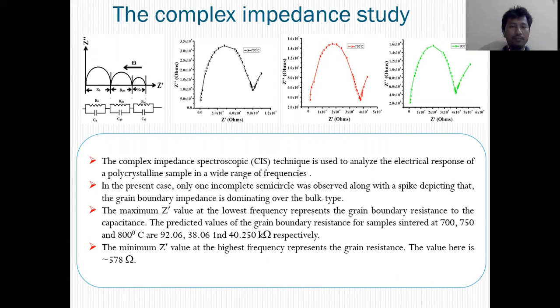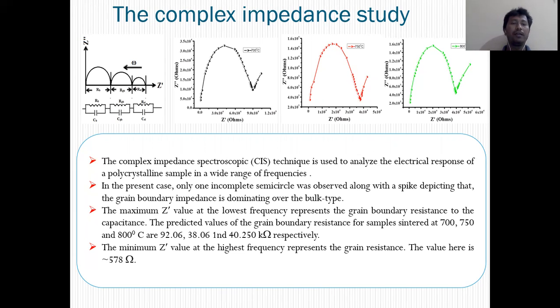Then we plotted the Cole-Cole plot, which is plotted between the imaginary part of impedance and the real part of impedance. This type of complex impedance spectroscopy technique is used to analyze the electrical response of a polycrystalline sample in a wide range of frequencies. In the present case, we found only one incomplete semicircle along with a spike, which depicts that the grain boundary impedance is dominating over the bulk.